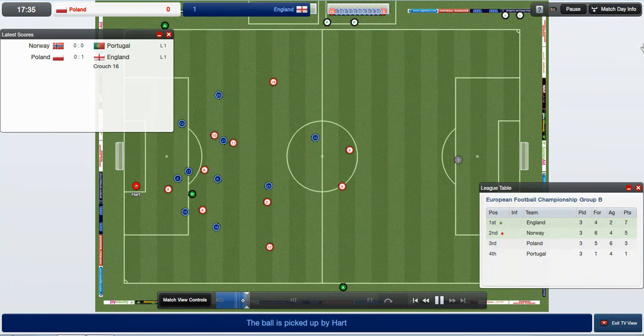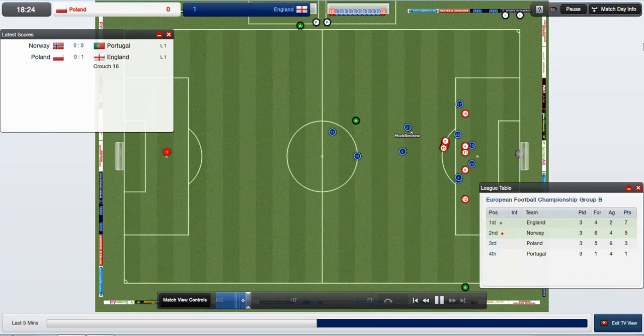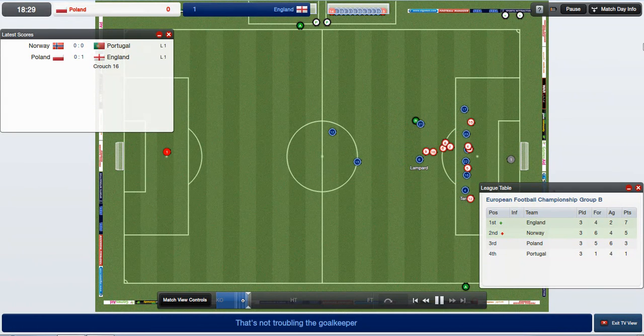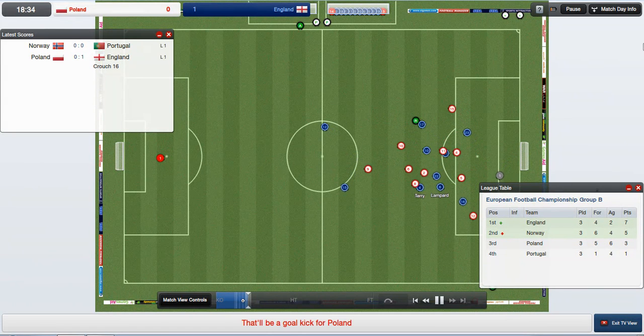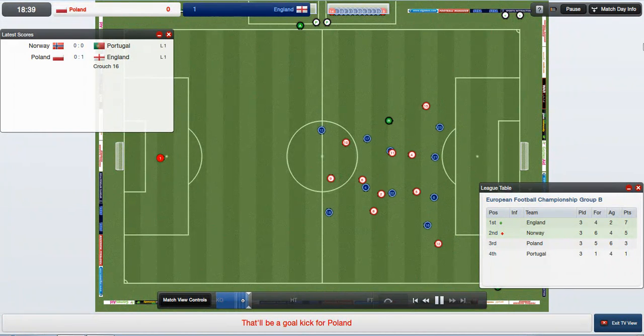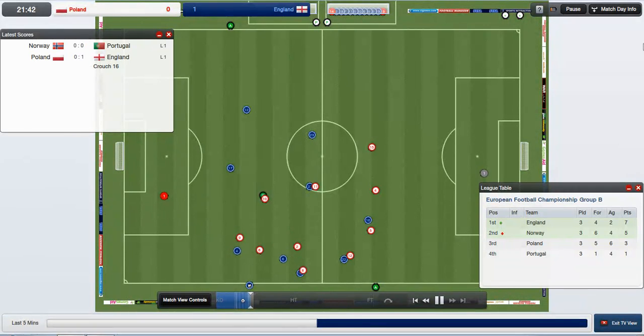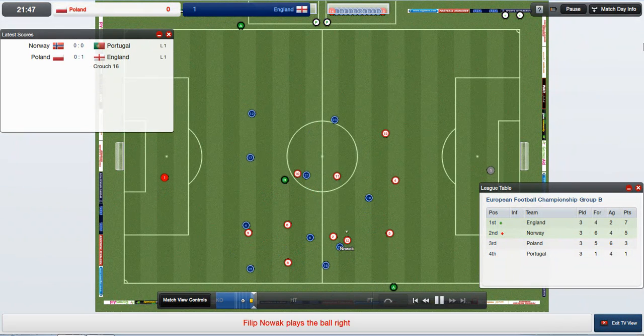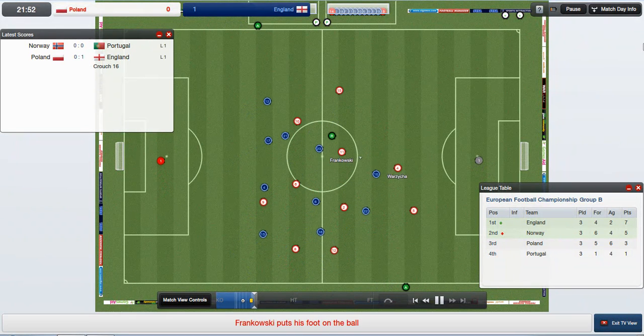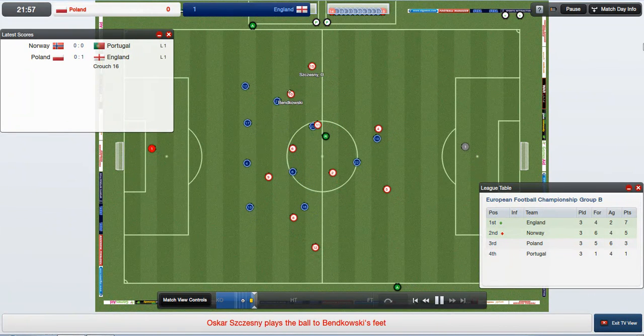And that's a good save from Hart on Lewandowski. I thought he was going to take the free kick. I was very confused. But Poland really do need to get something in, because Norway, as I say, are drawing. But Portugal can do them a favour. Even then, actually, it wouldn't be much of a favour.